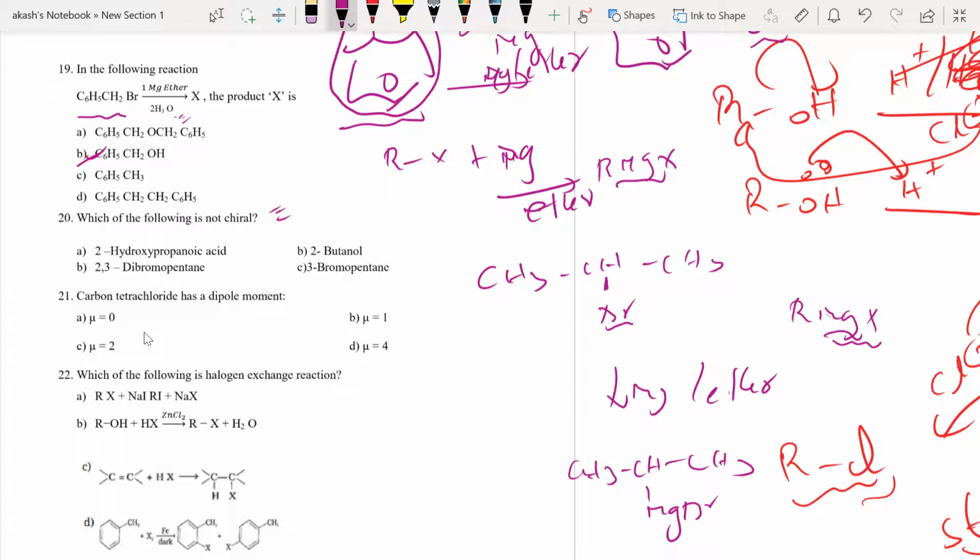By looking at this compound, you say, okay, sir, this doesn't have any chiral carbon, and this has a chiral carbon. How do you decide all that? I know you know it. Can anybody say how you do it?